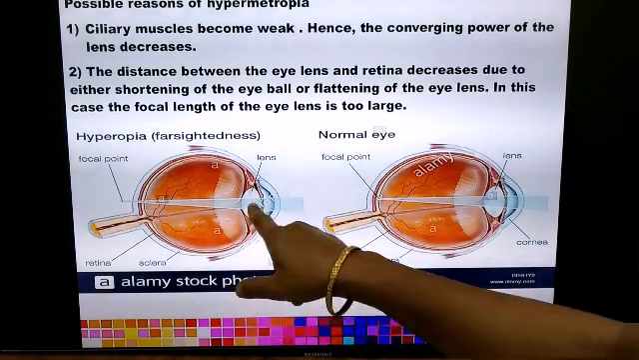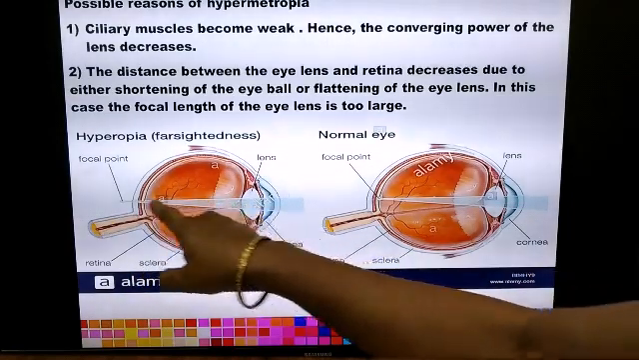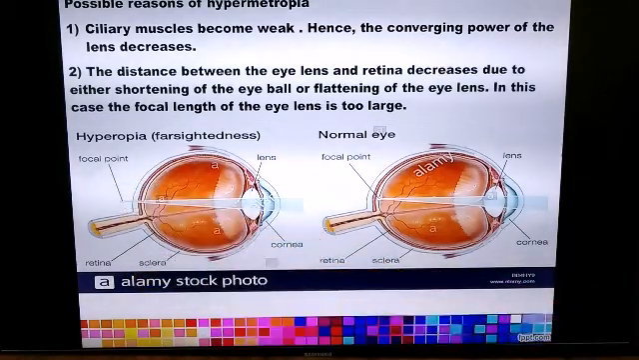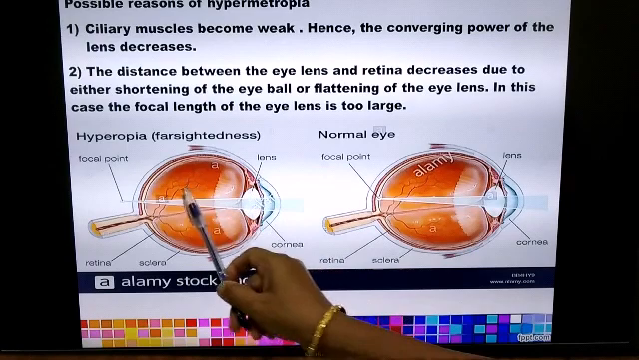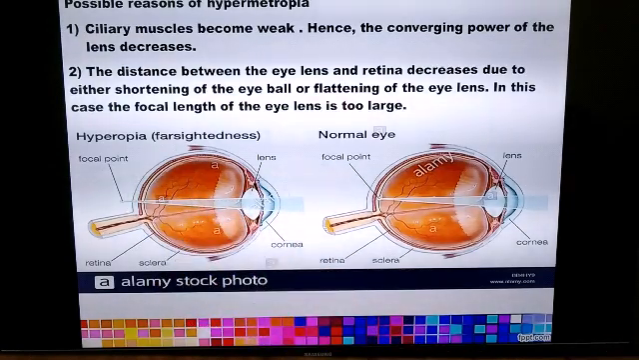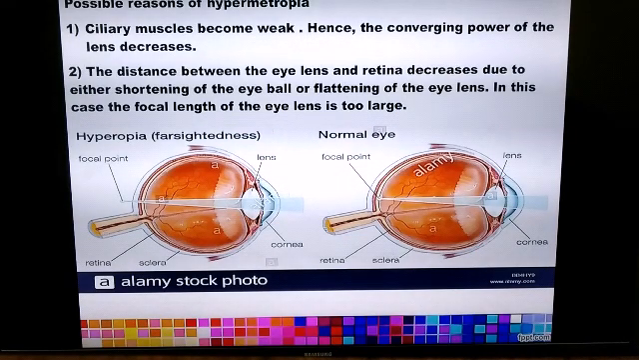As I said, the distance between the eye lens and the point where the image is formed is becoming more because the rays of light are meeting at a point beyond the retina. So from here to here the distance increases. So the focal length increases. Another thing is that the eye lens becomes thin, or the curvature of the eye lens decreases.